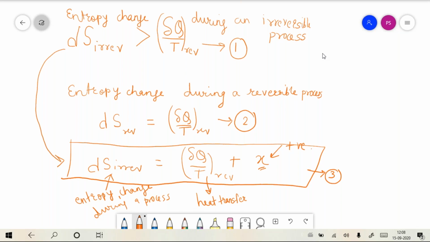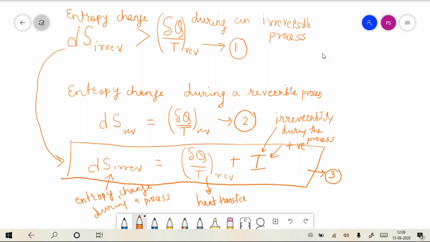This x, if you look at the equations 1 and 2, is going to tell you about the irreversibility. So it is basically quantifying the irreversibility during the process. Are you getting this? So the entropy change during a process is because of two factors.